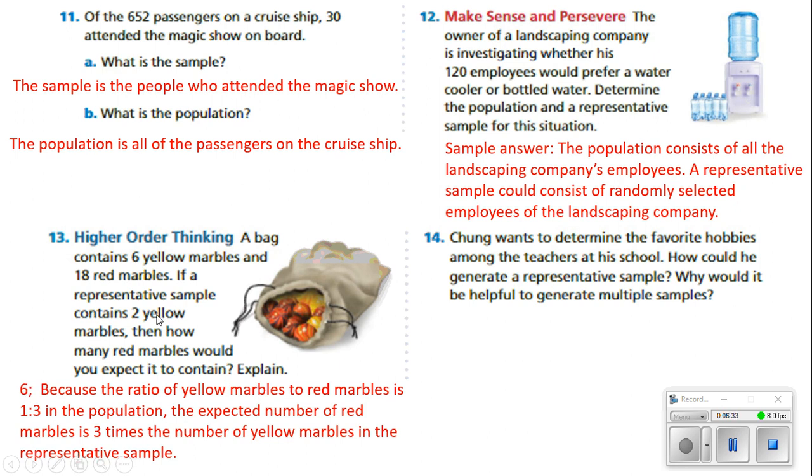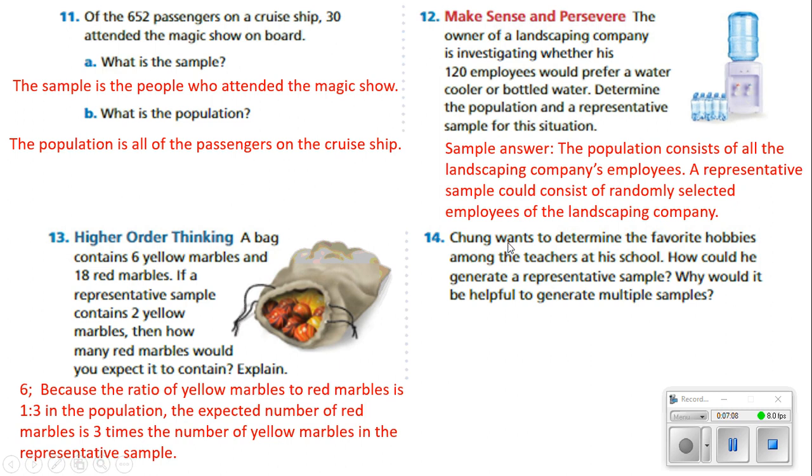6. All right. If a representative sample contains 2 yellow marbles, then how many red marbles would you expect it to contain? 6. Because if we're having 2 here, that means that's 1/3 of that, right? 6 divided by 3 would be 2. So 18 divided by 3 would be 6. See how that works? The expected number of red marbles is 3 times the number of yellow marbles in the representative sample.